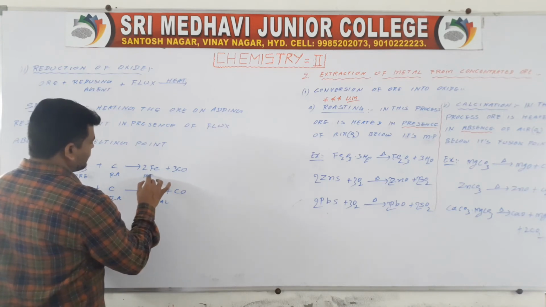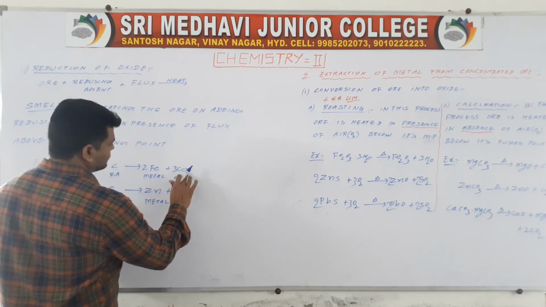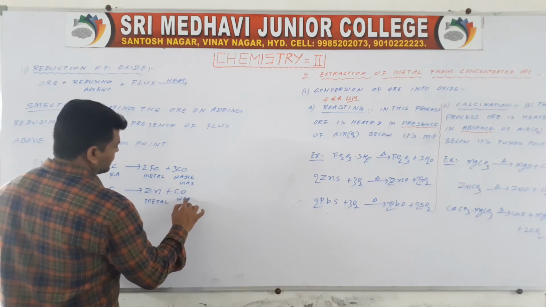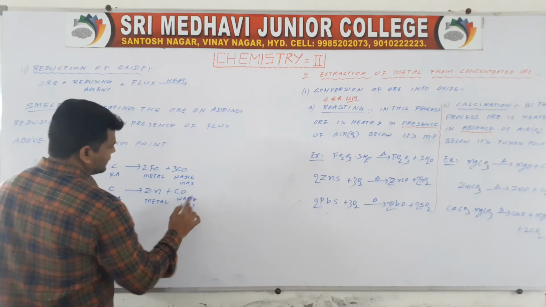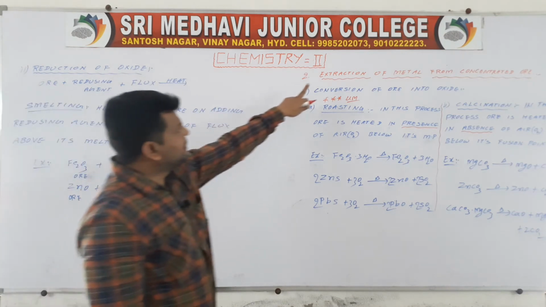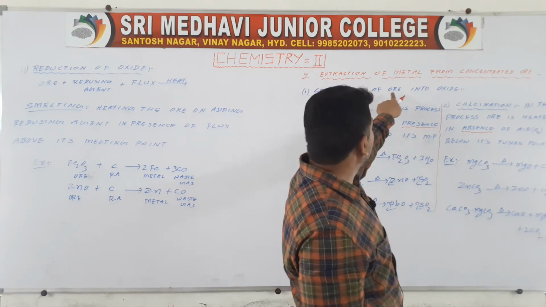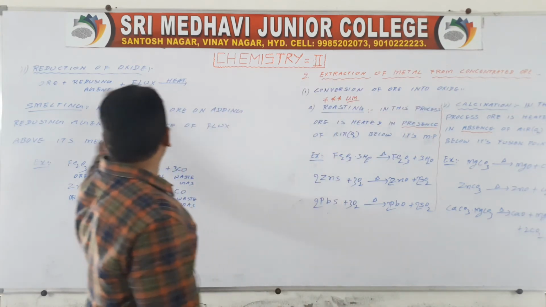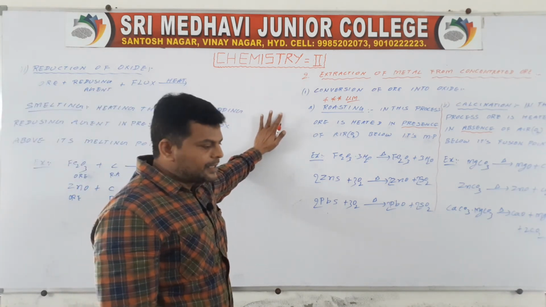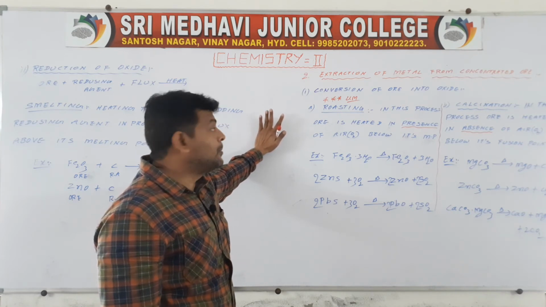It is a metal. It is a waste gas. Here also it is a waste gas. Okay, so this is nothing but a reduction of oxide. So here extraction of metal from concentrated ore is nothing but, first, conversion of ore into oxide, and next, reduction of oxide. Okay, it is the second method in metallurgy.